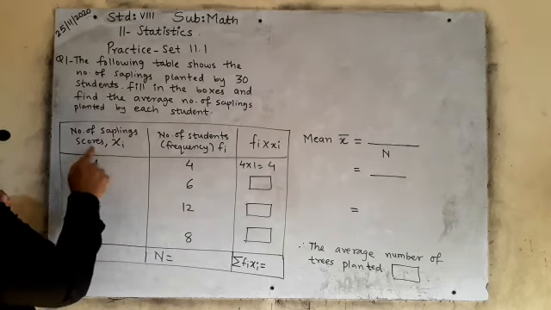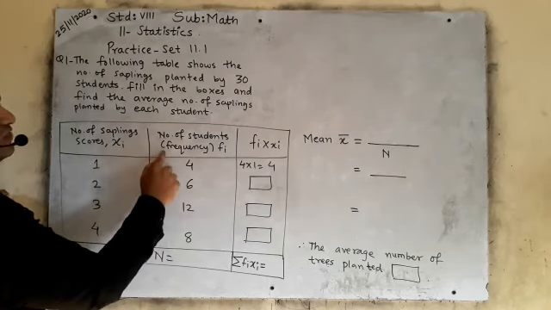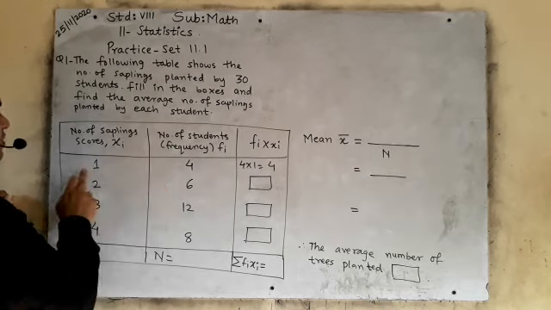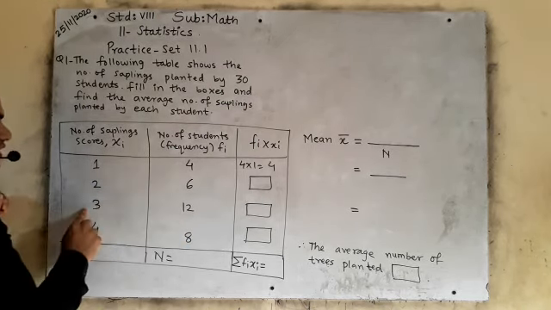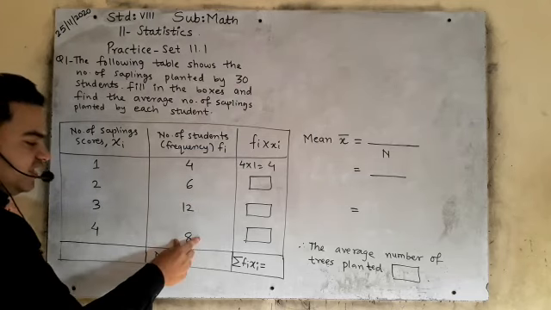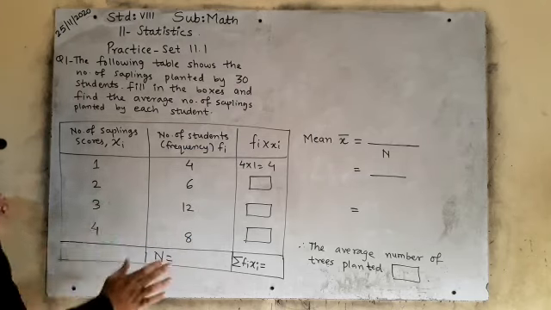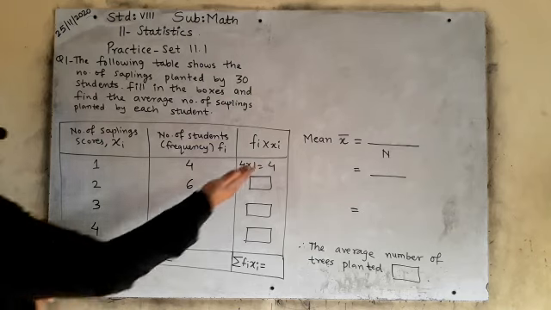See, number of saplings score xi, number of students frequency fi. It is given 1: how many times came? 4 times. 2: how many times? 6. 3: how many times? 12. 4: how many times? 8. The tally marks column is not given, no problem. We will solve what is given.